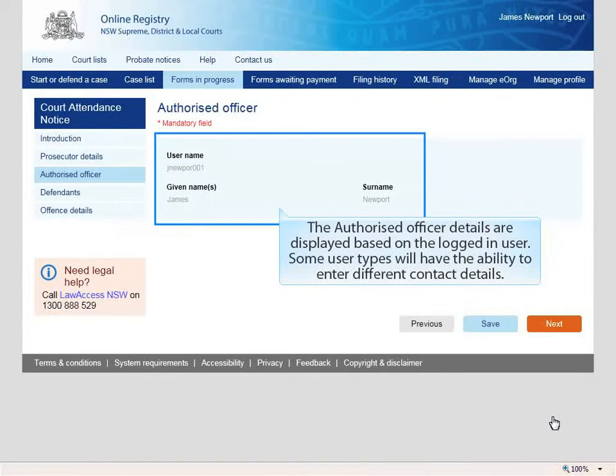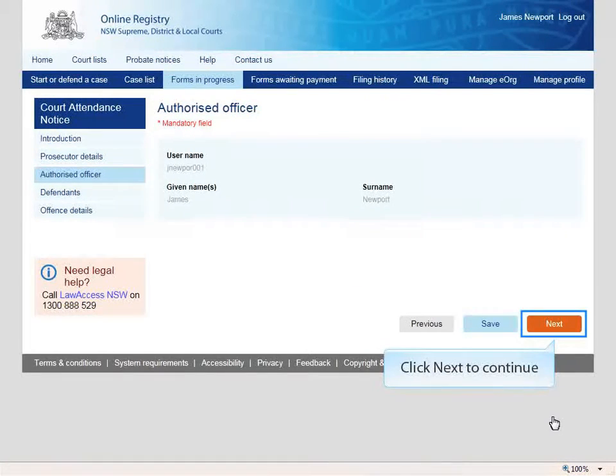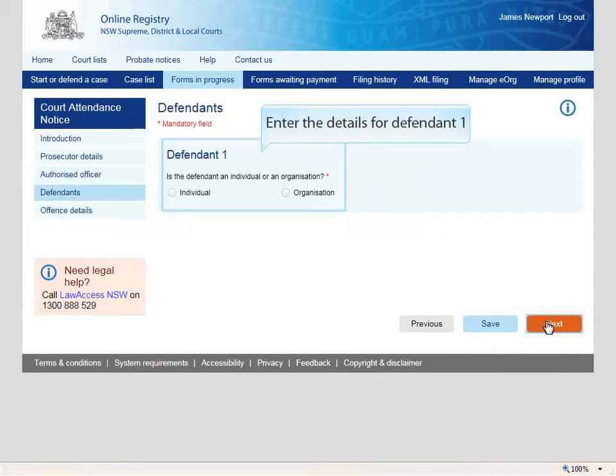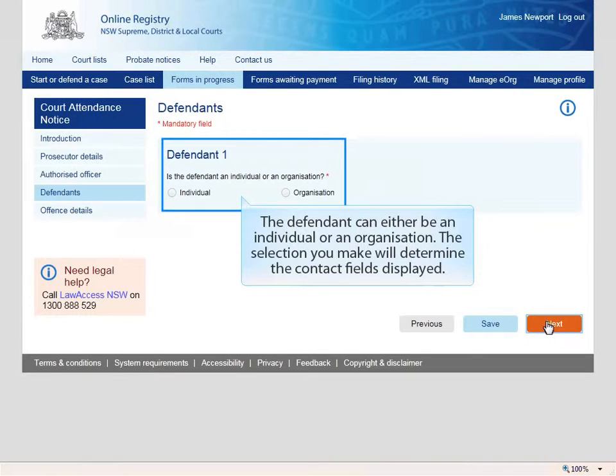The authorized officer details are displayed based on the logged-in user. Some user types will have the ability to enter different contact details. Click Next to continue. Defendants. Enter the details for Defendant 1. The defendant can either be an individual or an organization.